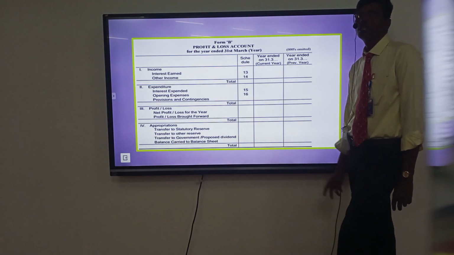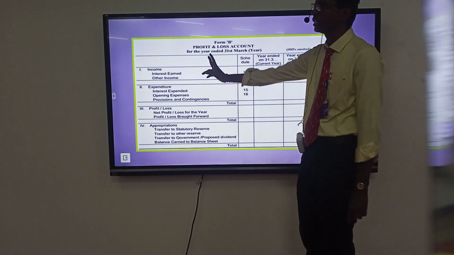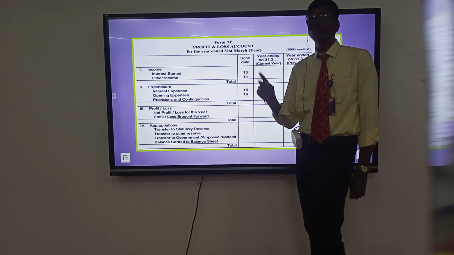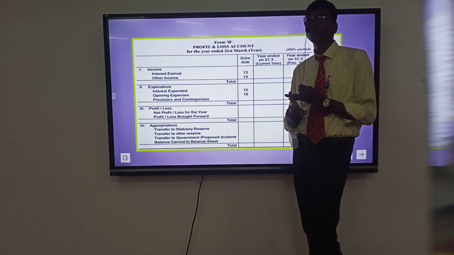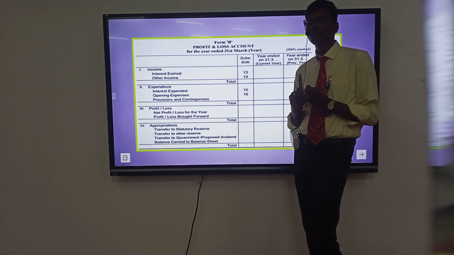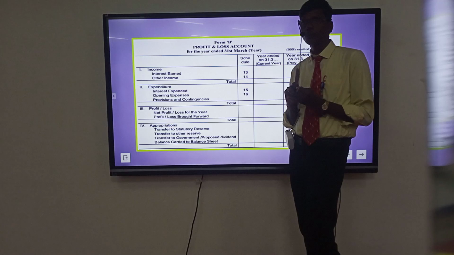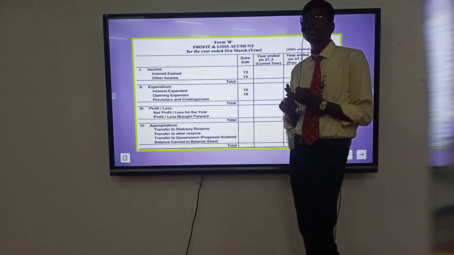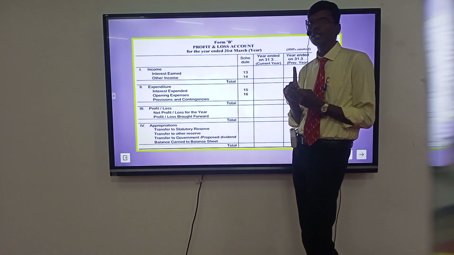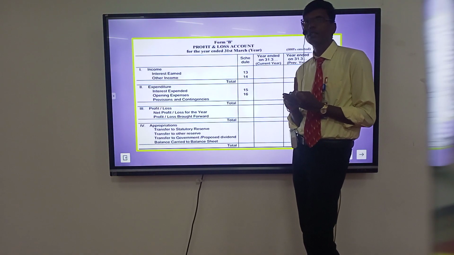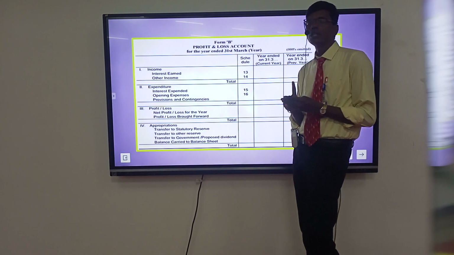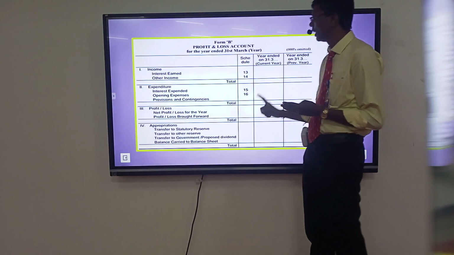Profit and loss format. Two types: income and expenditure, then net profit and appropriation. Income has two types: interest earned, schedule number 13, and other income, schedule number 14. Expenditure has two types: interest expended, schedule number 15, and operating expenses, schedule number 16. Net profit is income minus expenditure. Appropriation: profit transferred to 25% statutory reserve.